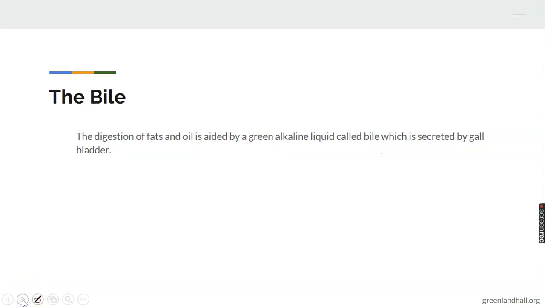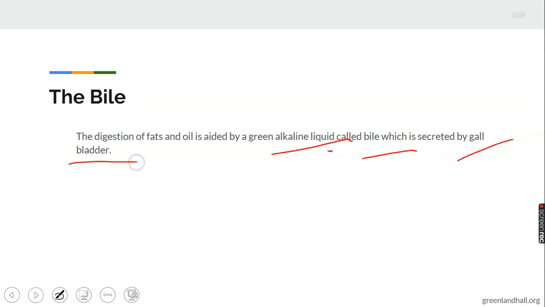Then there's a part of the digestive system which we call the gallbladder. The gallbladder does not contain any enzyme. You can see the digestion of fat and oil is aided by a green liquid called bile. It only aids the digestion of fat and oil. And this bile is secreted by a structure called the gallbladder. Bile helps in digestion of fat and oil by emulsifying it. It turns into a very viscous solid. That is what is going to happen.